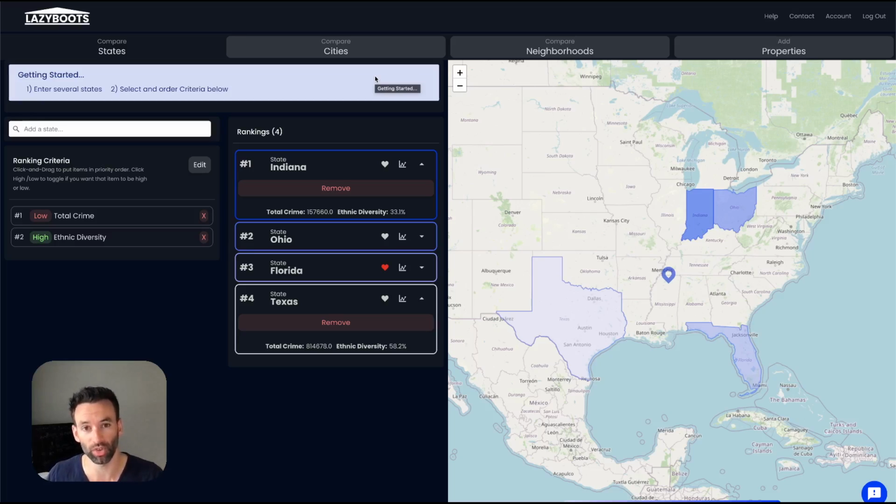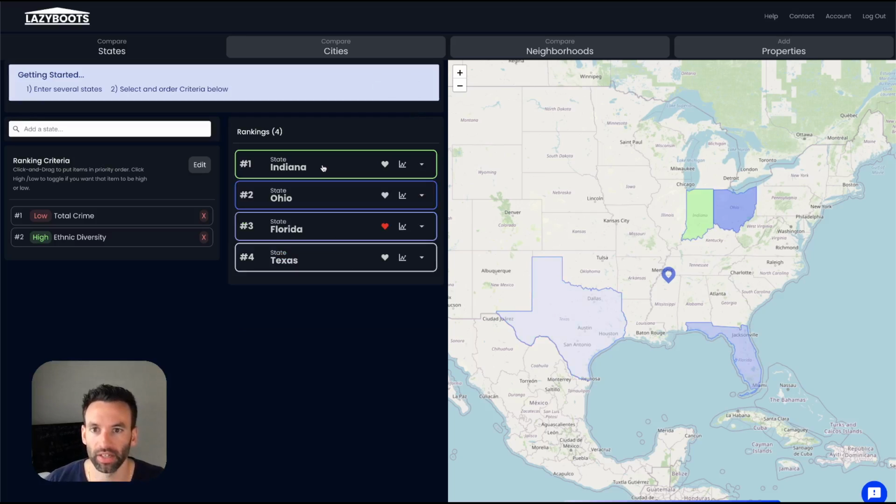If you want to have a good investment, you want low crime, we know that, but you want high ethnic diversity. You don't want really just one race being in your neighborhood. So at the state level, it's not the best thing to look at, I suppose, but it's interesting. But especially at the neighborhood level, all of this stuff really matters a lot more.